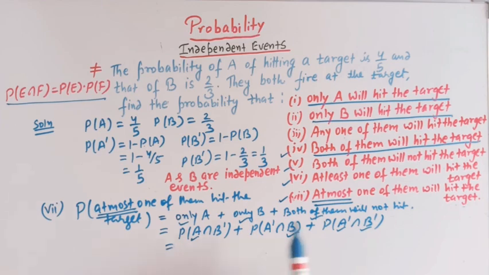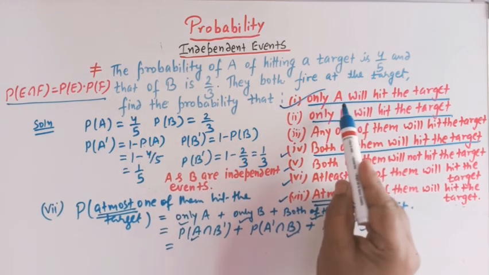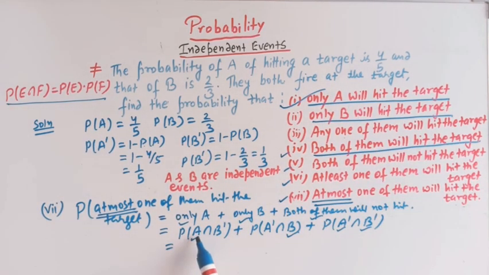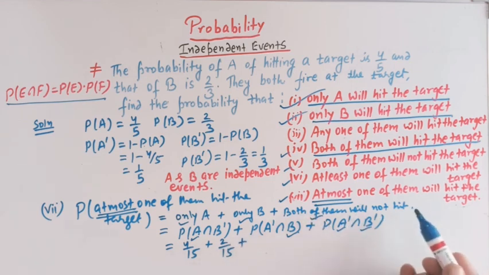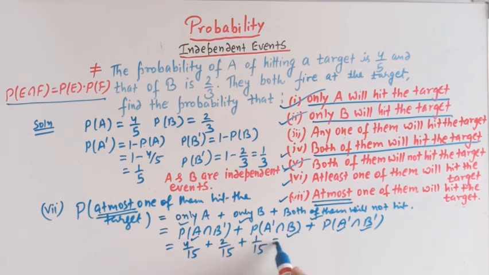We have already calculated that only A will hit the target is given by 4 by 15, only B will hit the target is given by 2 by 15, and both of them will not hit the target is given by 1 over 15, right?